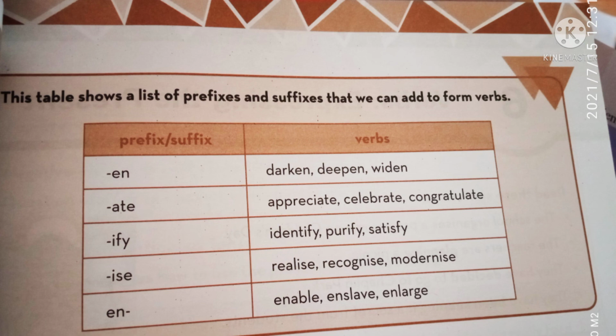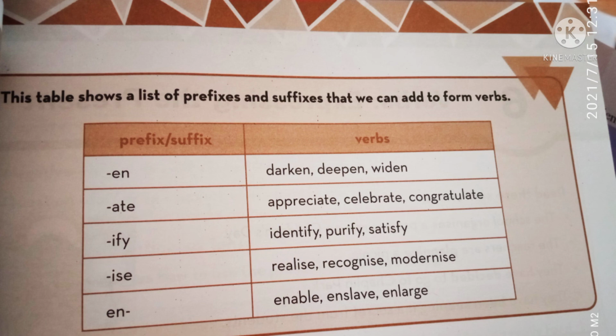What's its noun form? To all these we add TION. And also IFY: identify, purify, satisfy, etc. Its nouns are identification, purification, satisfaction, etc.